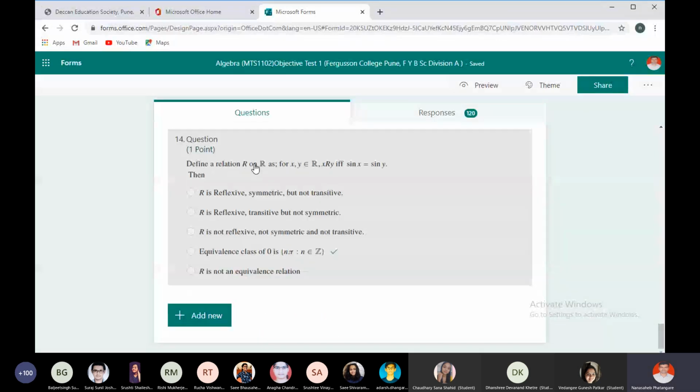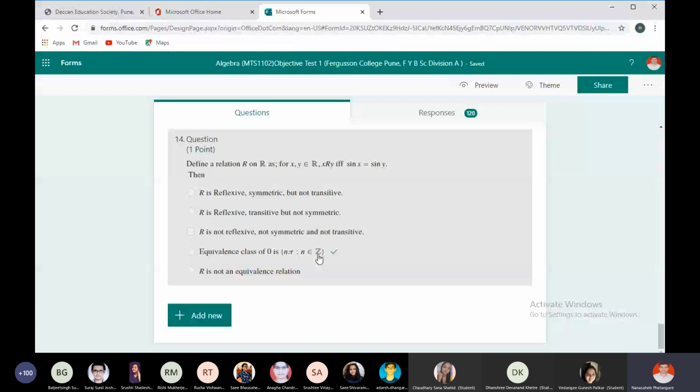Define a relation R on the set of real numbers as follows: for x, y belonging to R, x is related to y if and only if sin x is equal to sin y. Then R is reflexive, symmetric but not transitive. Isn't it not transitive? It is transitive. R is reflexive, transitive but not symmetric. It is symmetric. If x is related to y, that means sin x is equal to sin y, then sin y is equal to sin x, and therefore y is related to x. Not reflexive, not symmetric, not transitive, which is not true.